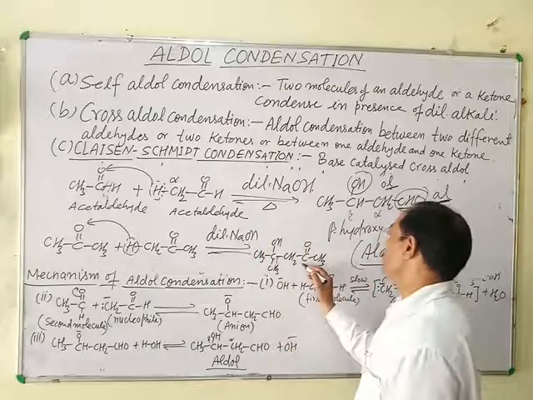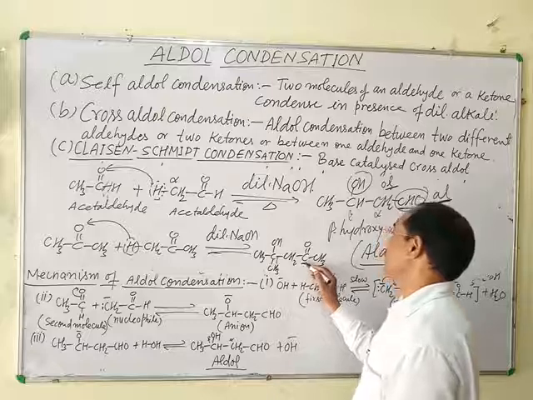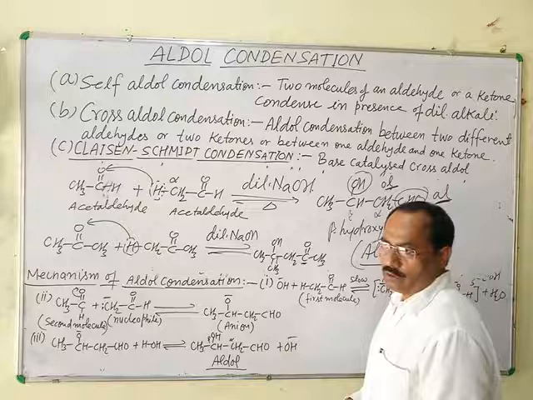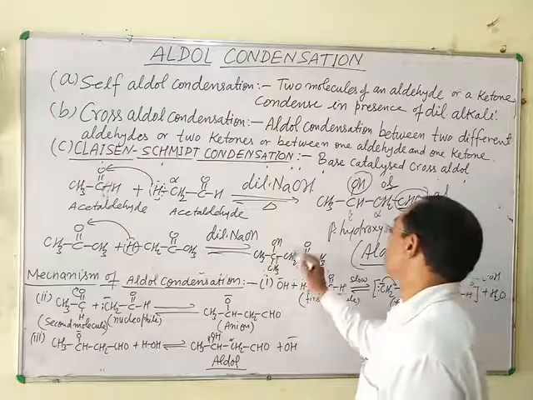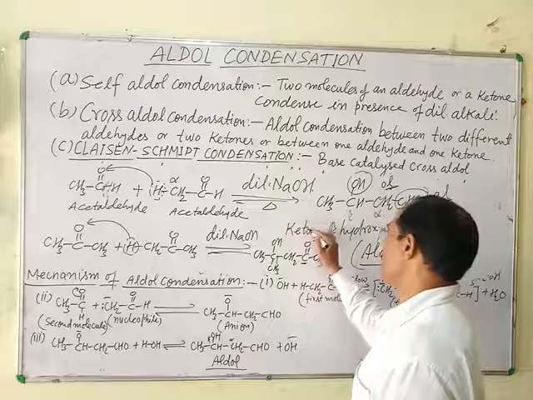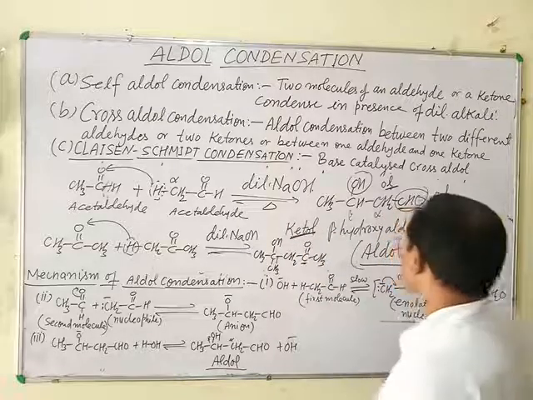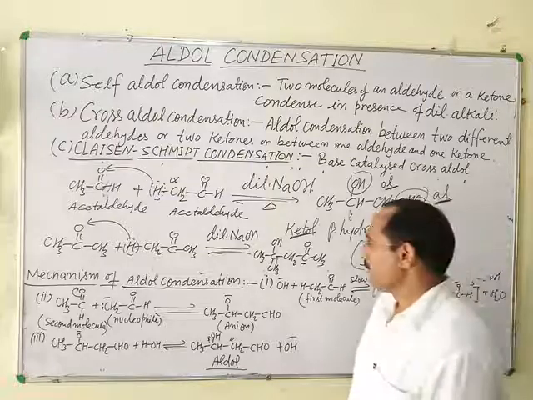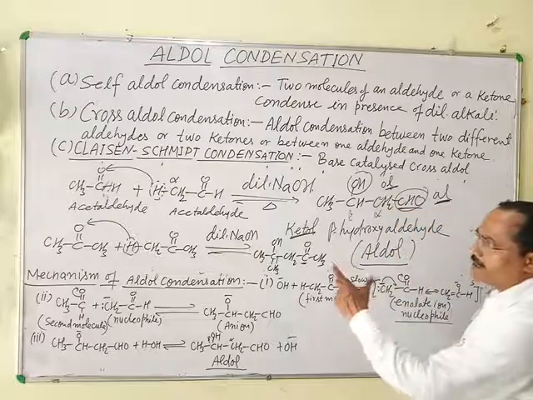With respect to the carbonyl carbon, this is alpha carbon, this is beta. It is a beta hydroxyketone, so it is commonly called ketol. This means aldols and ketols are formed in this reaction. Now, what is the special thing in this reaction?